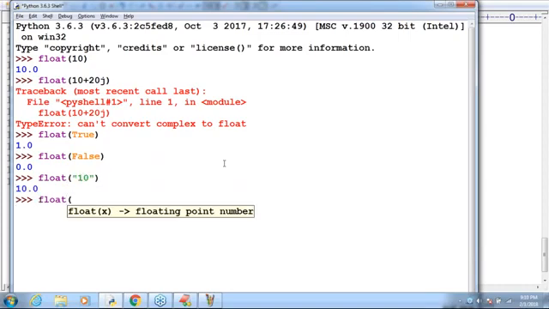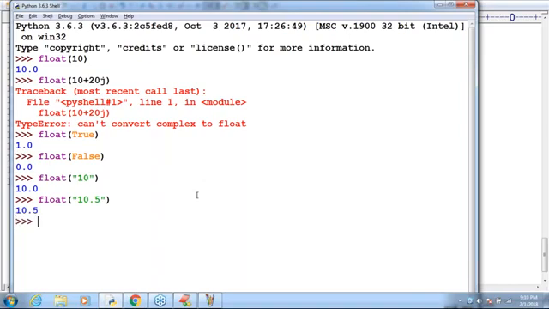Now float of 10.5 I'm taking. What is the problem? It already contains a float only, so that's float to float. What is the problem? I'm not asking about int. Sir, 10.5 we are going to get.